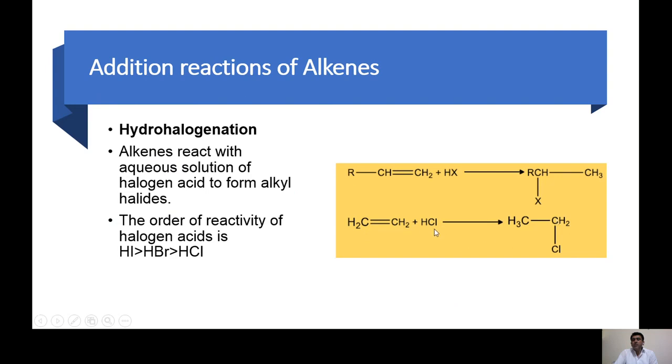This halogen acid may be different. The order of reactivity of the halogen acids is HI is the most reactive, then HBr, then HCl, and the least reactive is HF. This is called hydrohalogenation, meaning addition of hydrogen as well as the halogen. This is another example. We have this alkene and we are going to add this HX. This X is going to add to this carbon and hydrogen is going to add to this carbon, and the double bond is changed to a single bond. We will discuss this kind of example in the next discussion as well.